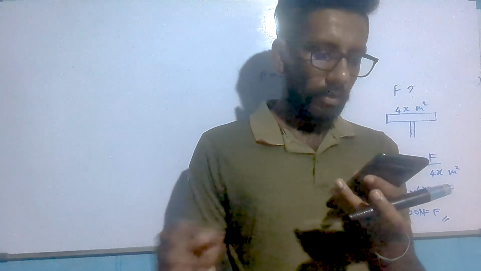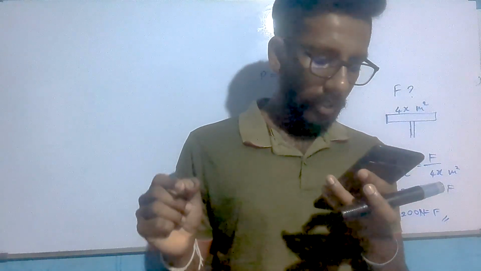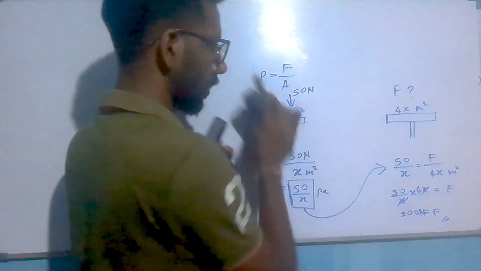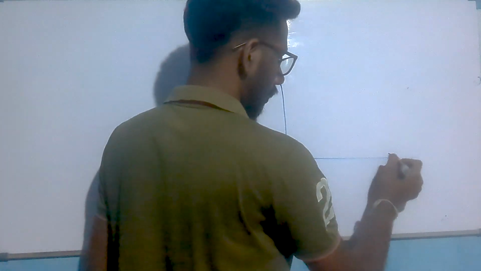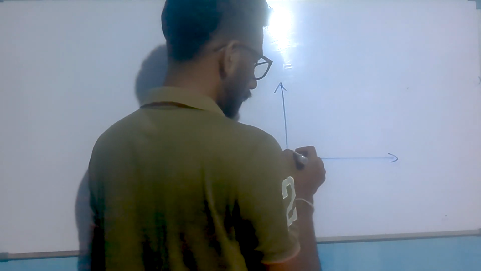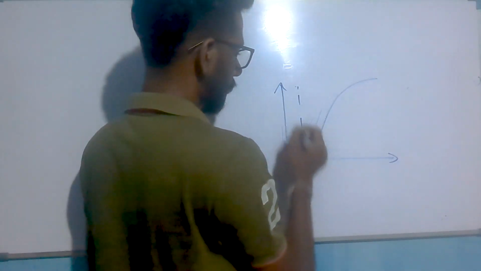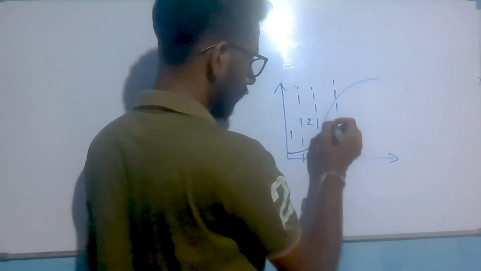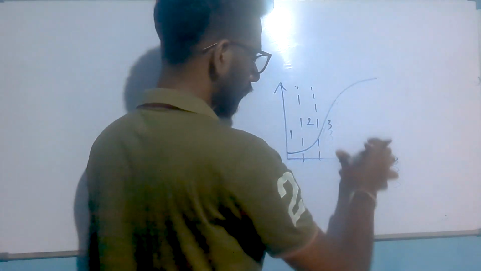38. In which phase of the growth curve of a population does the number of organisms in the population reach its carrying capacity? The answer is the fourth phase. You must know about the growth curve of a typical animal, except humans. Here we have the growth curve. This is the first phase, this the second phase, this the third phase, and all the rest is the fourth phase.